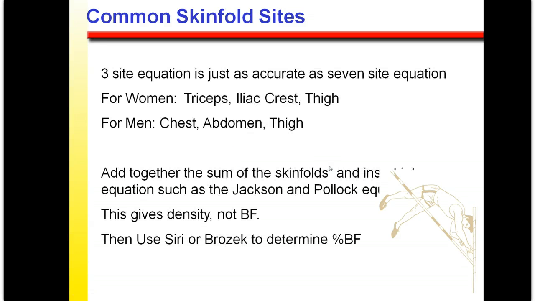Okay, so we know that the three-site equation for skin folds is just as accurate as the seven-site equation, so no reason to take as many as seven sites. What we want to do is take the three different sites. Then we put them into these equations, such as the Jackson-Pollock standardized equation. This is going to give you body density, not body fat, and then you use an equation called either the Siri or the Brozek equation to determine percent body fat, right?